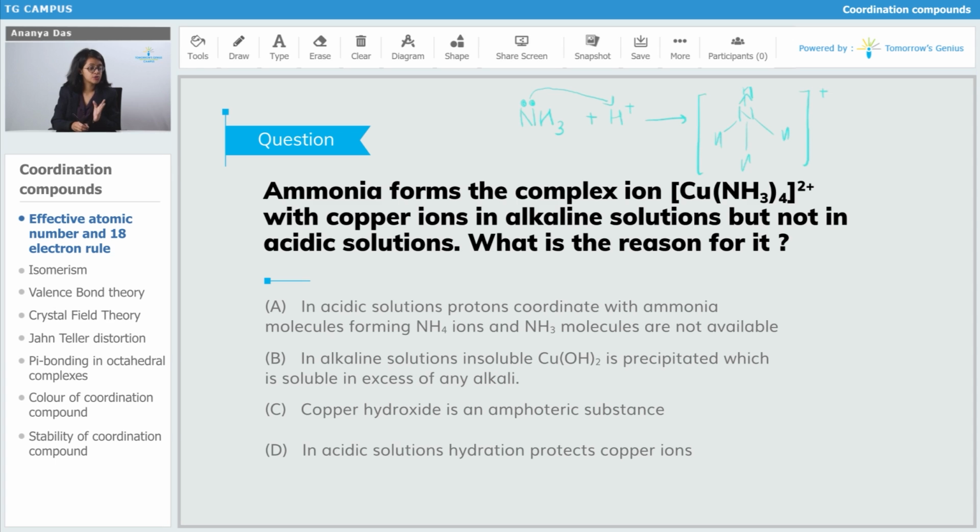So that is your option A. Option A states that in acidic solutions, protons coordinate with ammonia molecules forming NH4 positive ions, and NH3 molecules are not available. That is the correct answer.